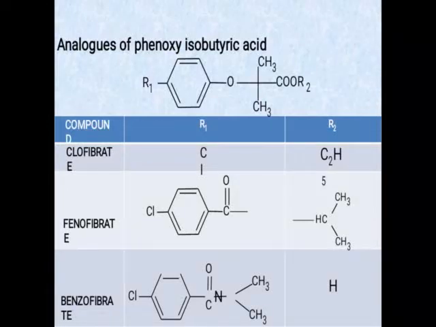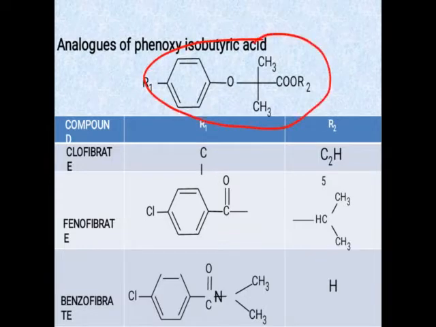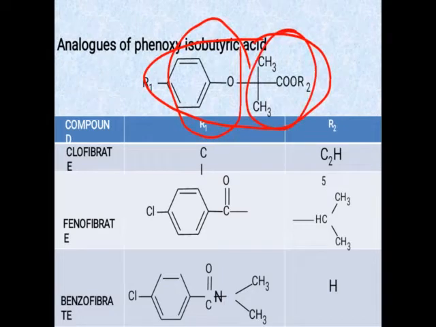Now the next class of the antihyperlipidemic drugs, that is the fibric acid derivatives. This is the common structure of fibric acid derivatives. They are analogs of phenoxyisobutyric acid. This part is the phenyl with oxygen, that is the phenoxy, and these 4 carbons are the butyl, and that may be an acid or an ester. If R2 is H, it becomes isobutyric acid.